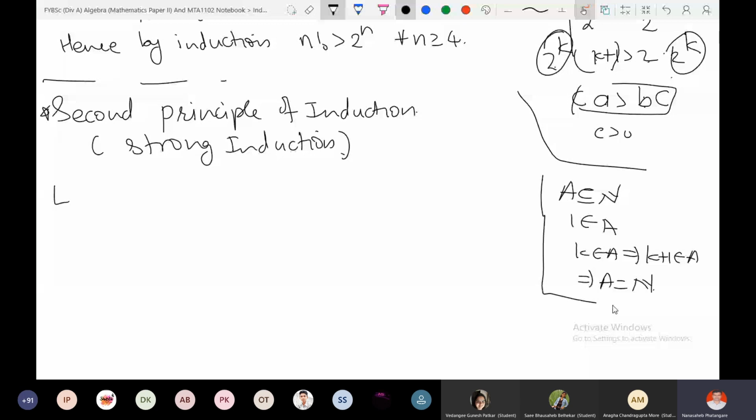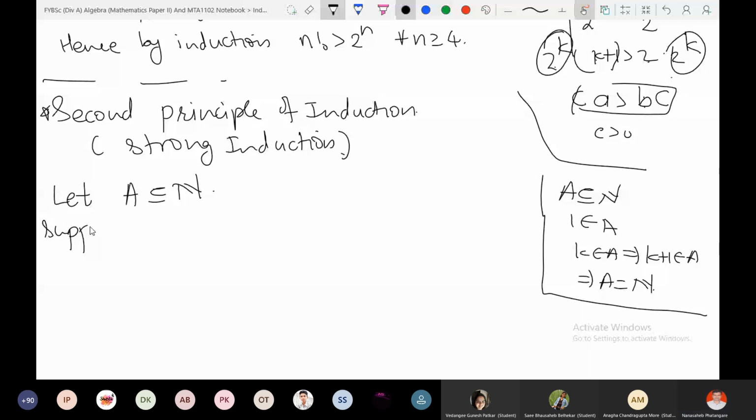As compared to this weak induction, what is the difference in strong induction, or the second principle? Let A be a subset of natural numbers. Suppose 1 is a member of A, exactly the same as this. And what is the second property?